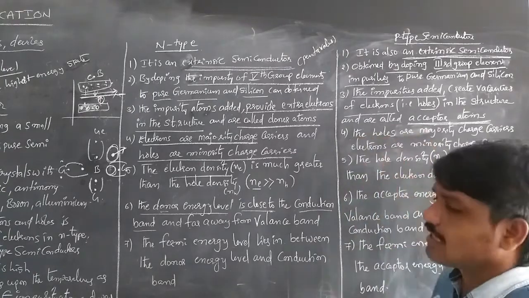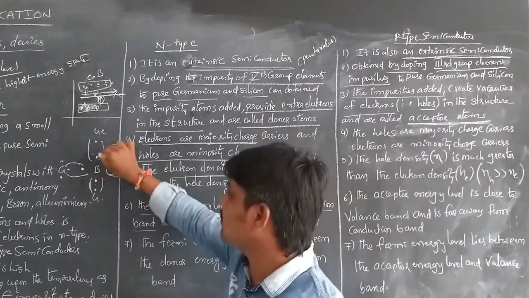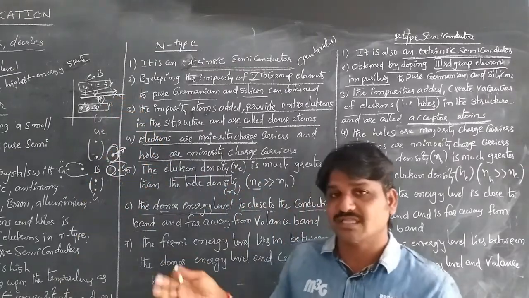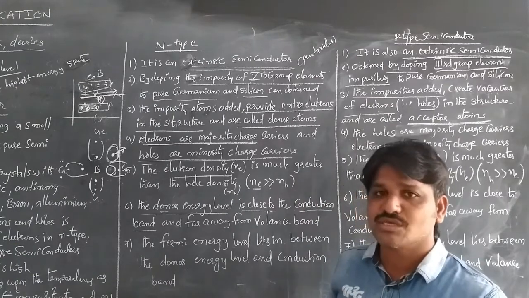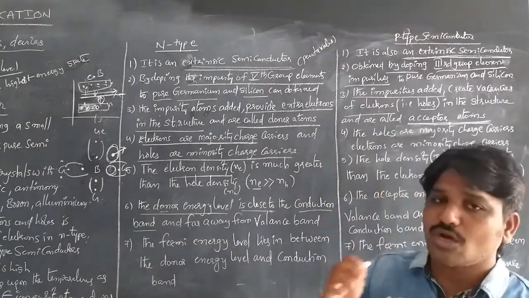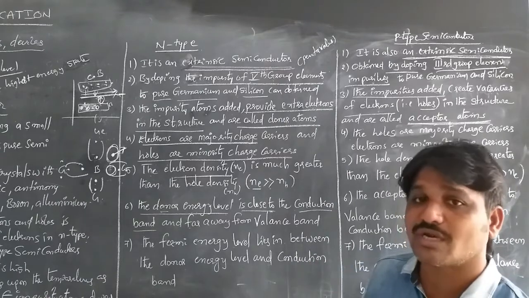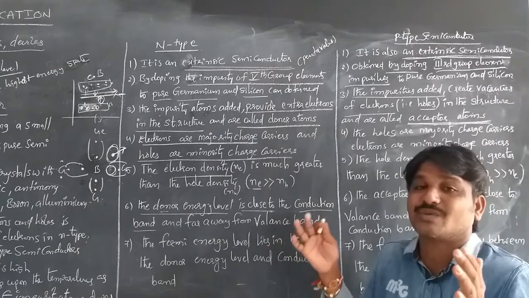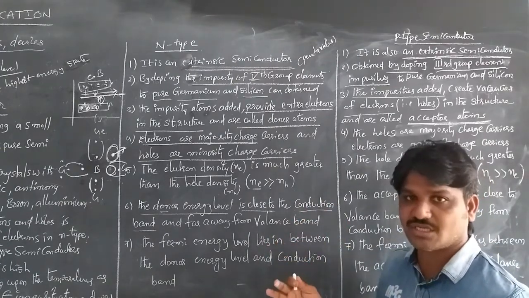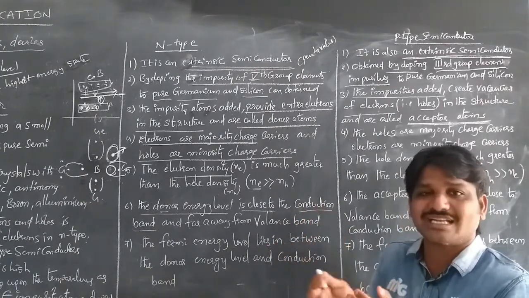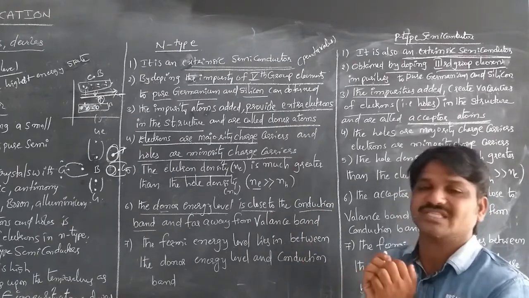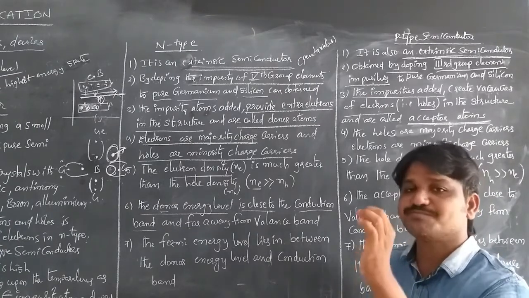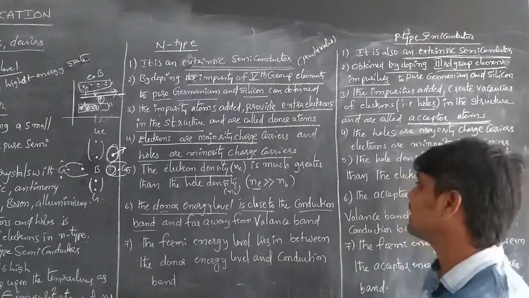So the holes will be more numerous when we compare with the number of electrons. Whenever we make bonds with the neighboring boron atoms, the number of holes can be seen. Because the holes are ready to accept electrons, more holes are formed in the structure, so there are excess holes. Due to the holes, conduction goes on in the p type semiconductor. That's why the majority charge carriers here are holes.